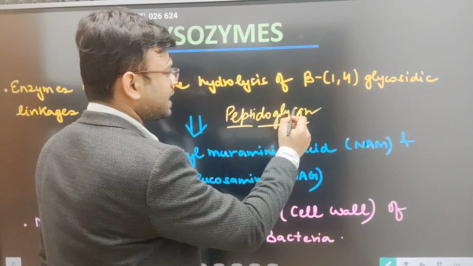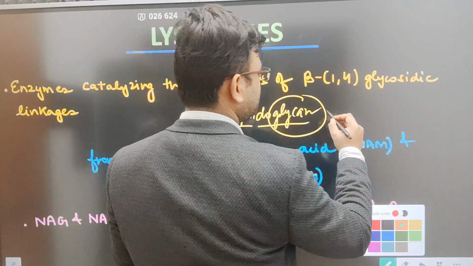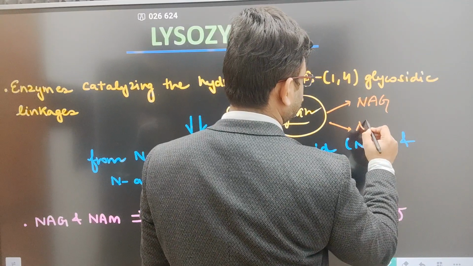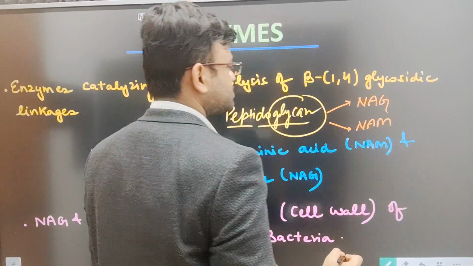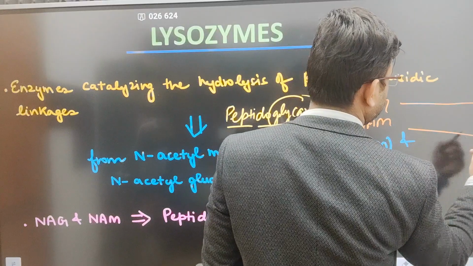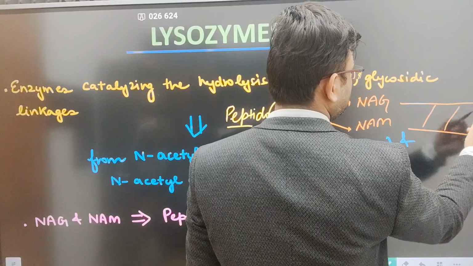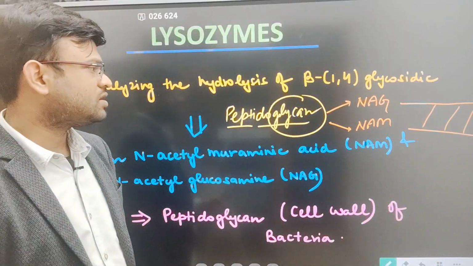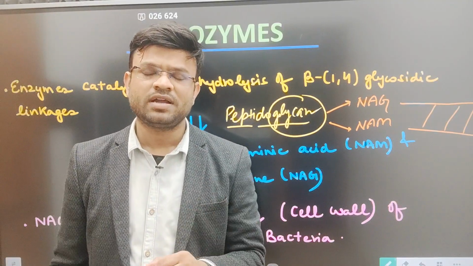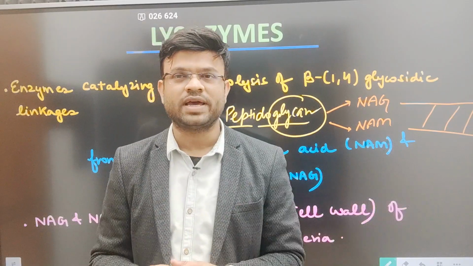So when we say glycan, what do I mean by glycan? I mean that there is a NAG and there is a NAM. Suppose this is one chain of NAG, NAM, NAG, NAM, and this is another chain of NAG, NAM, NAG, NAM. And these two chains are joined together by peptide linkages. That is why this complete thing is called peptidoglycan. I hope you have got this clear in your mind. If not, I'll be showing you a diagrammatic representation, and then it will be clear what peptidoglycan is and how it works.